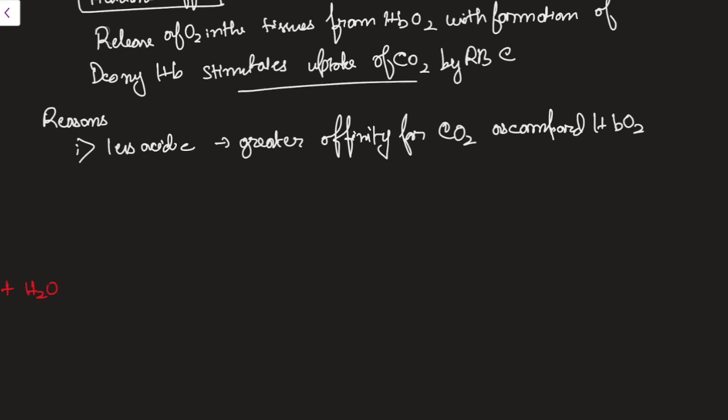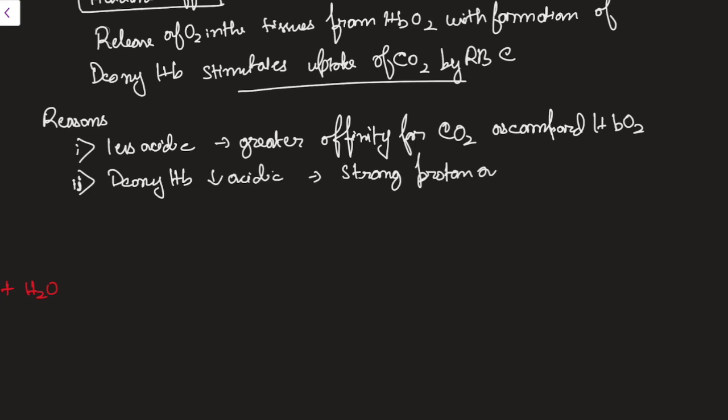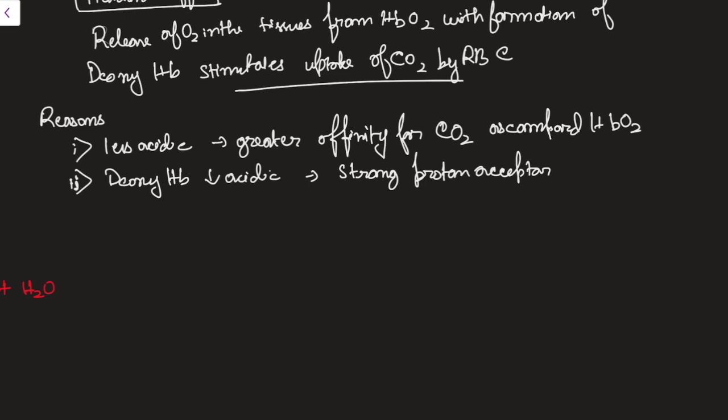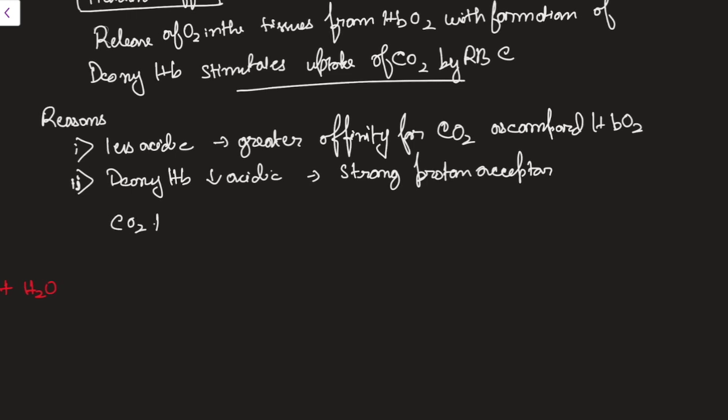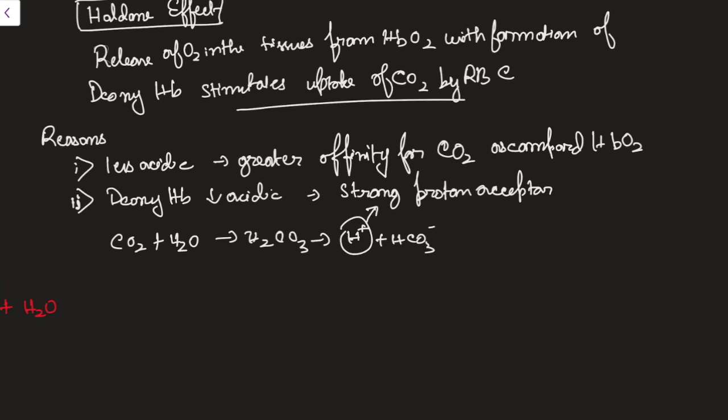As I said, it stimulates uptake of CO2 by RBC. Another thing is that the deoxygenated hemoglobin is less acidic. It also acts as a strong proton acceptor. As I said earlier also, it will favor the reaction CO2 plus H2O gives H2CO3, which gives H plus and HCO3 minus. So this proton will be accepted here, and this will also favor the reaction in the rightward direction.